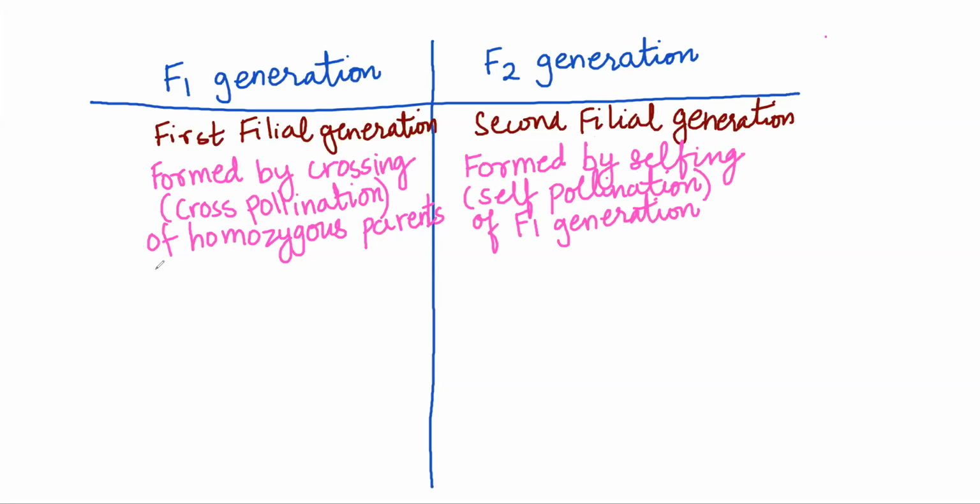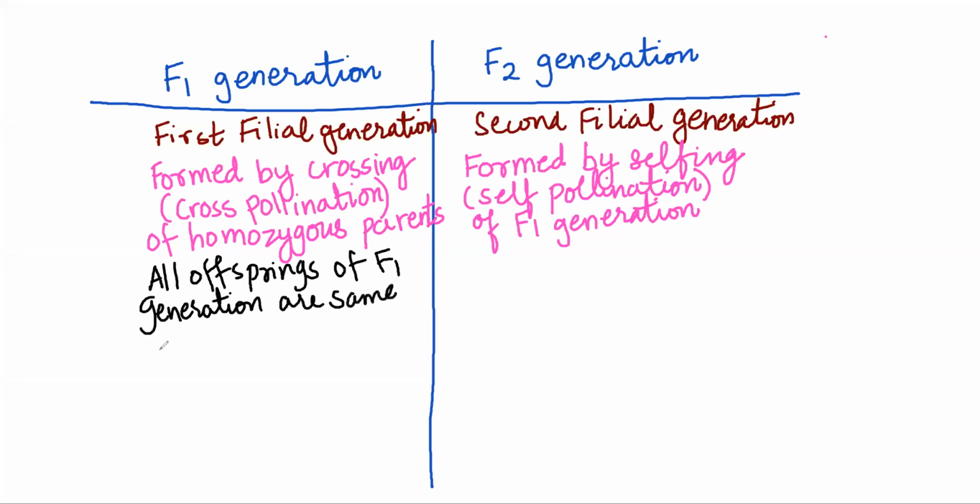Next, third point. All offsprings of F1 generation are same. When I say same, it means phenotypically. Phenotype is external expression. Phenotypically and genotypically.